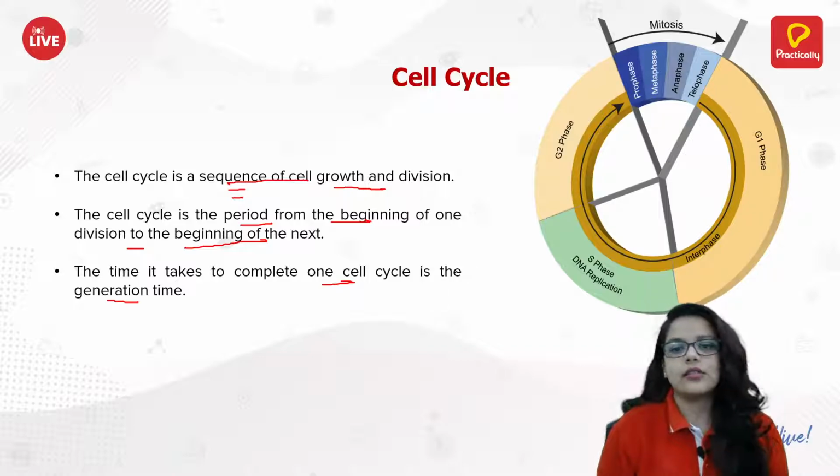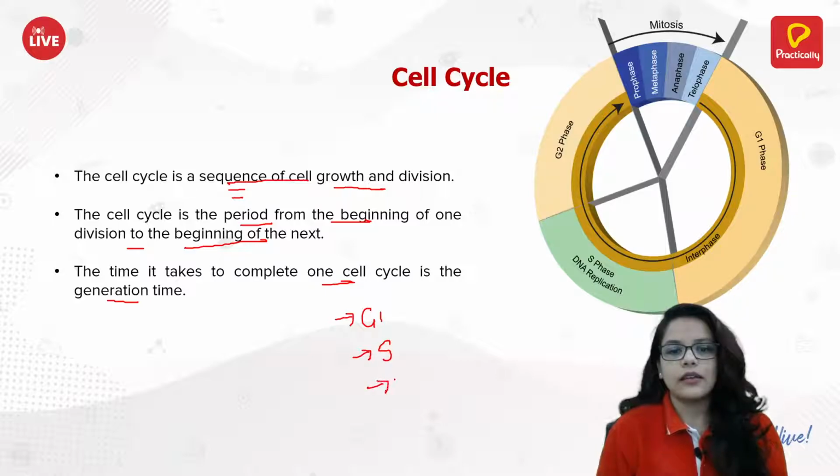So it has phases. There is a G1 phase, an S phase, a G2 phase, and then there is the M phase. G1, S and G2 together are known as interphase, and M is the mitotic phase.